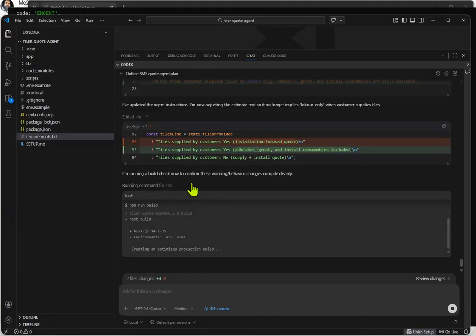It's building it again, and we'll have to restart the dev server once it tells us. Then we can test it again, and hopefully by then... I mean, I like it already. It's in a pretty good state, right? Just those few minor things. And this is exactly what you need to do.